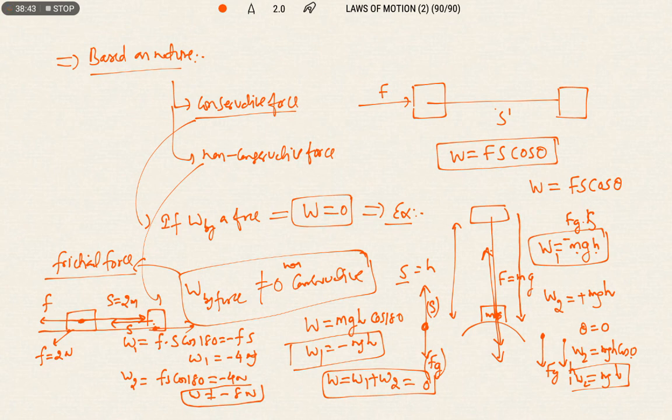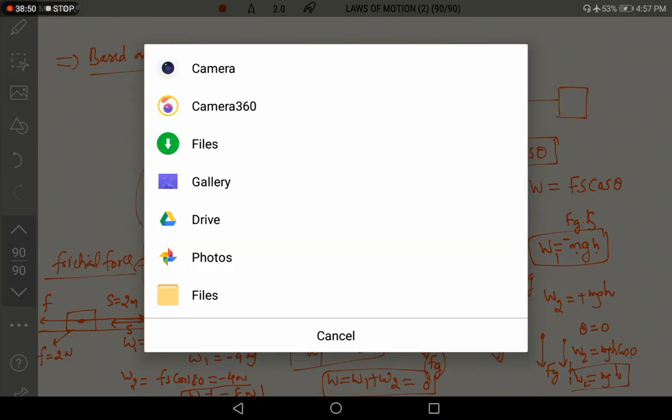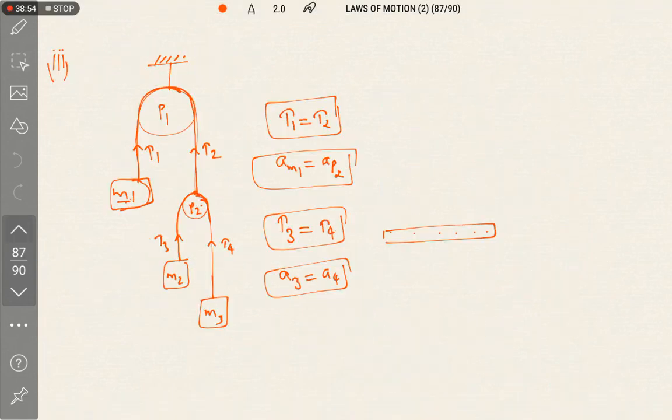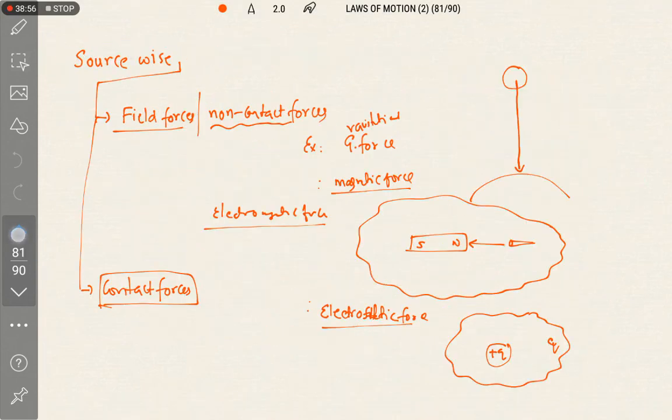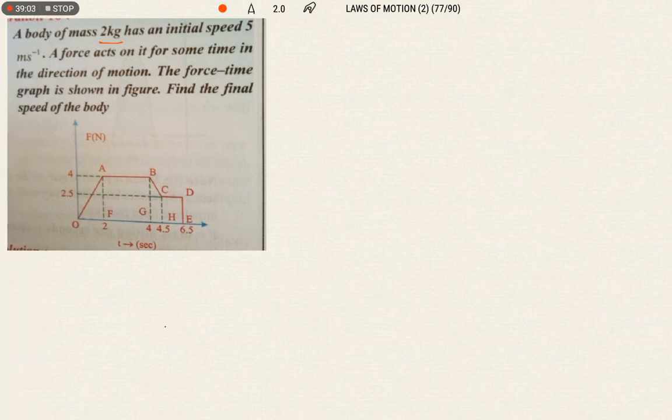Let us see some problems that we missed while discussing the concept of momentum. A body of mass 2 kg moves with a speed of 5 meter per second, and a force acts on it for some time in the direction of motion.